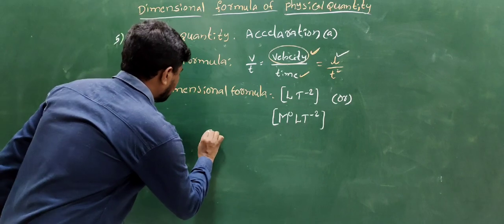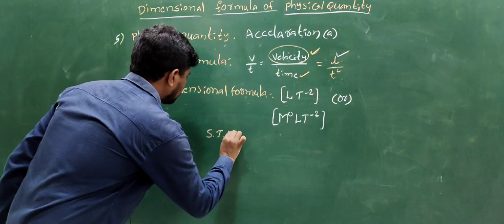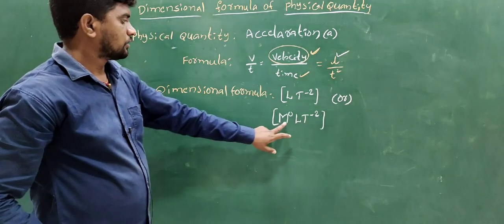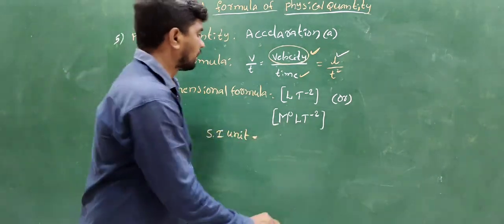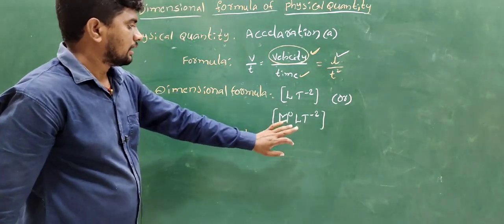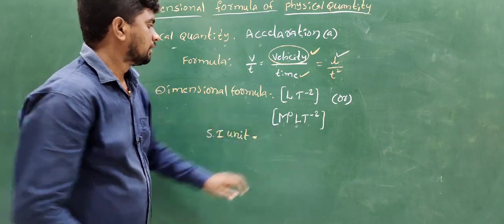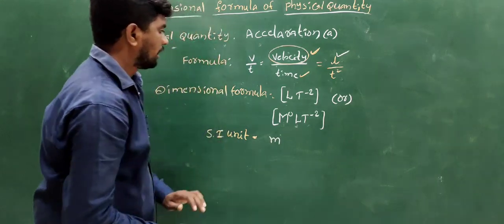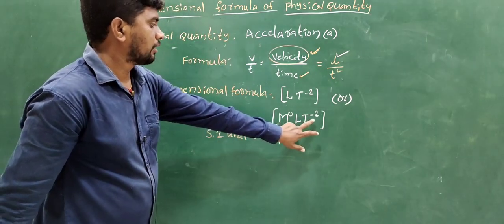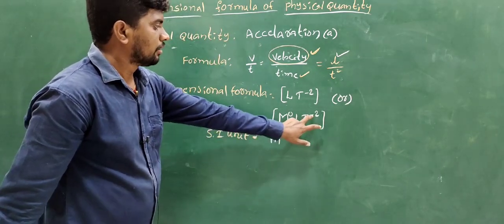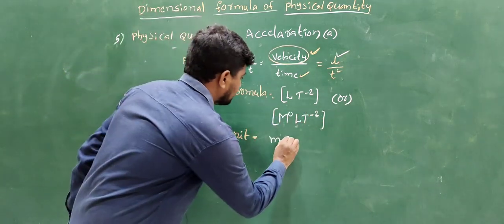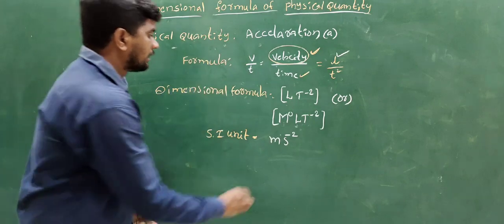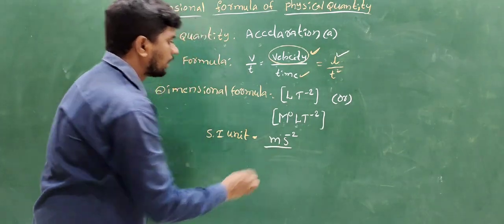Next one is the SI unit. There is no mass, so mass equals 1. Another one is length. The SI unit of length is meter. Next is time. The SI unit of time is second, so T to the power of minus 2 becomes s to the power of minus 2. So the SI unit of acceleration is m s to the power of minus 2.